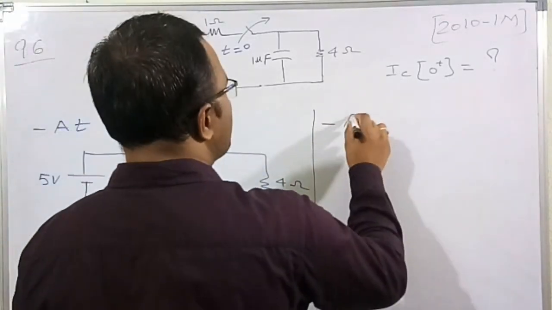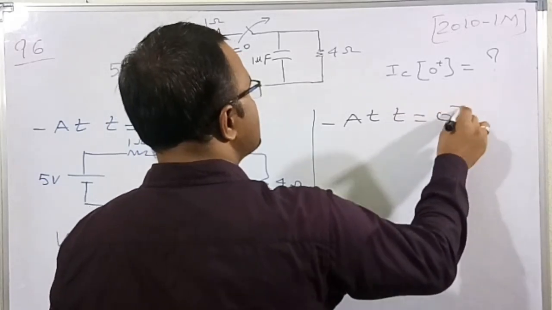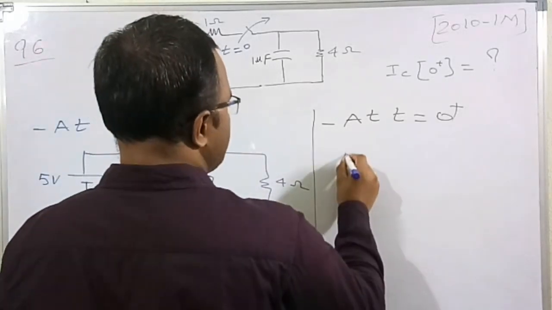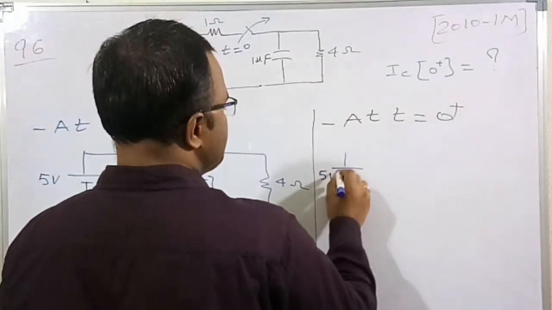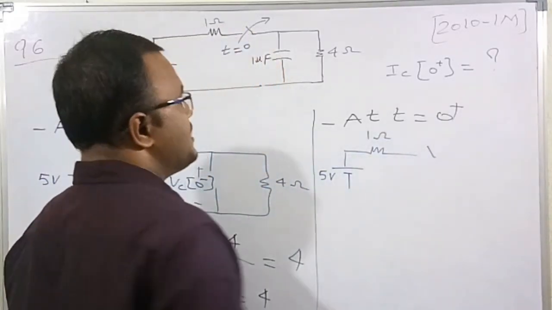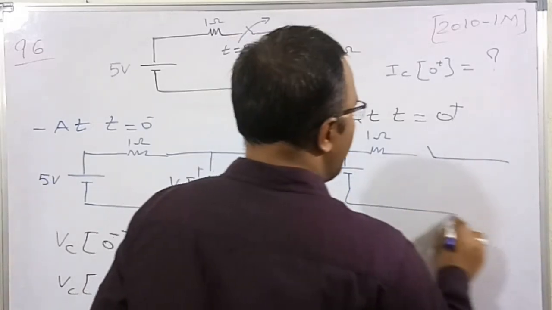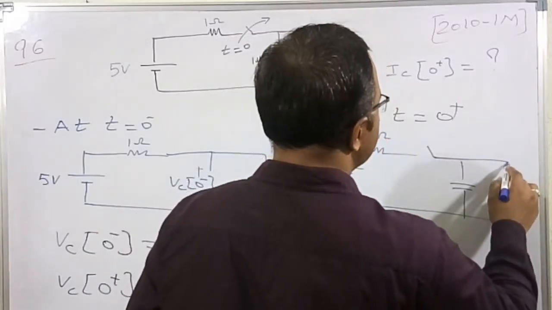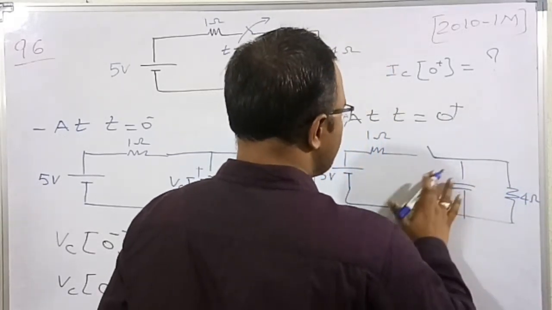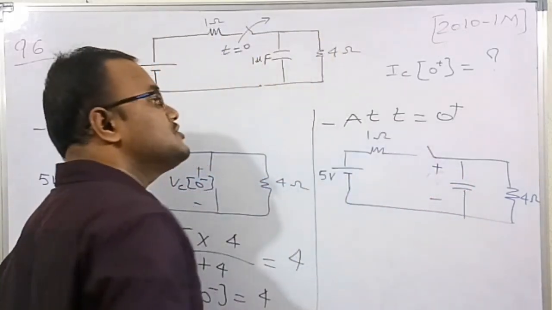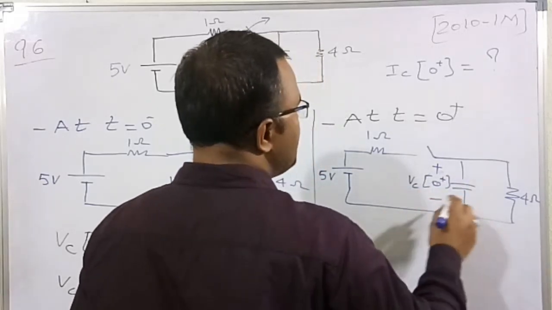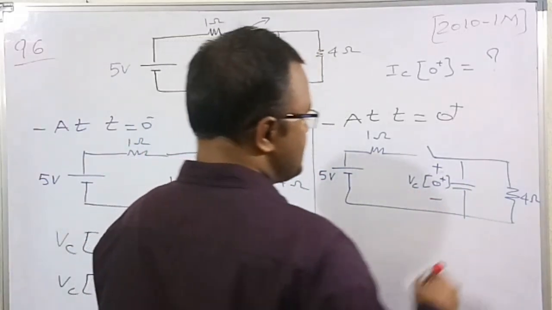So at t equal to 0 plus I am going to draw the circuit. Now the switch is open. See carefully, this is the 5 volt source. Now it is very easy to solve. This is 1 ohm, the switch is open, so I have made it in an open fashion, and this is a capacitor of 1 microfarad, and this is a 4 ohm resistor. This voltage is Vc of 0 plus, because at instant t equal to 0 plus the capacitor voltage is Vc of 0 plus.